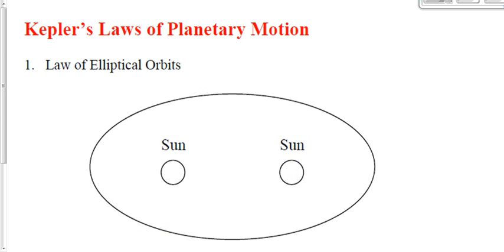So, how do we put the law of the elliptical orbits in words? I could say that the Earth, or all planets, revolve around the sun in an ellipse with the sun at one of the focal points. Planets revolve around the sun in an ellipse with the sun at one of the 2 focal points.